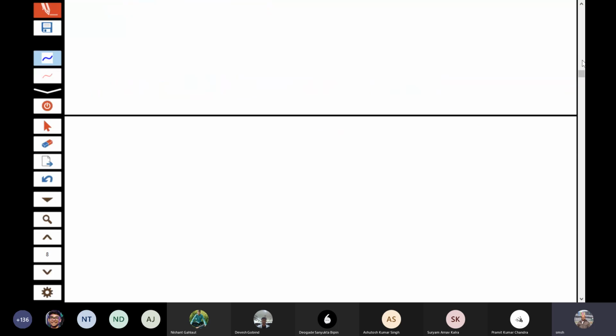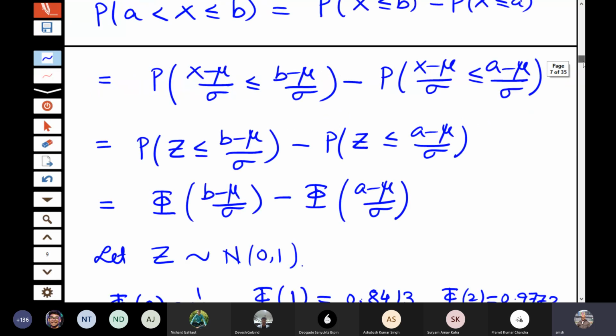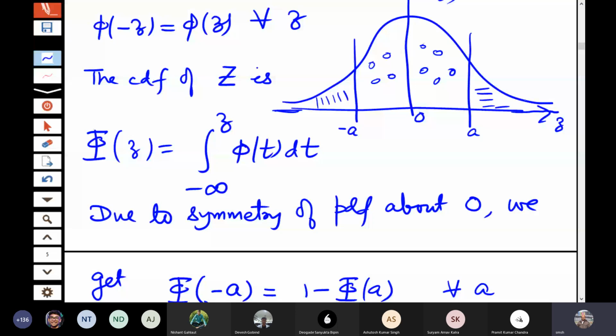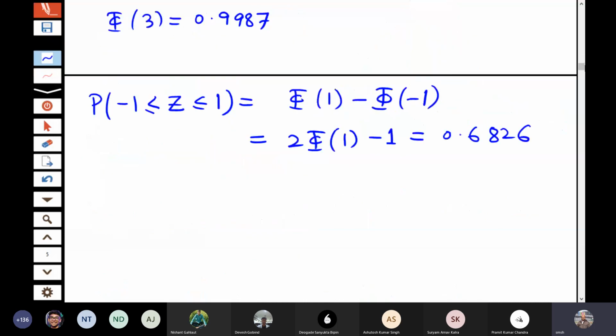I am saying the range of the distribution is -infinity to infinity, but because the tails approach 0 very rapidly, there is a lot of concentration in the center part. So -1 to 1 itself contains 2/3 of the probability. Let us look at the second part, -2 less than or equal to Z less than or equal to 2. That is phi of 2 minus phi of -2.